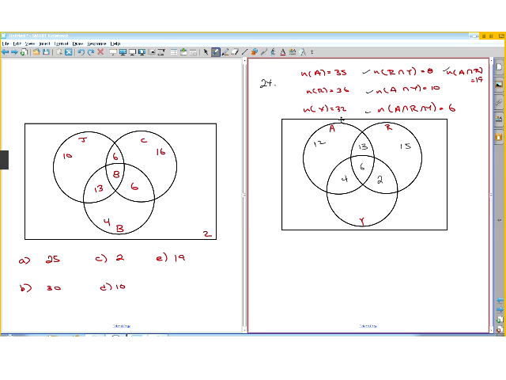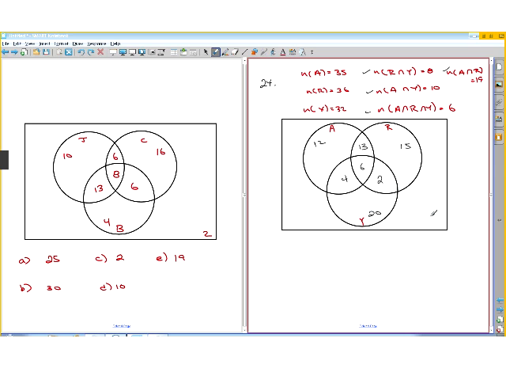So we do the same thing here. Y has 32 in it. That's where they messed up. So we take 32, we subtract off these three. So we subtract 4, subtract 6, subtract 2. 32 minus 4 minus 6 minus 2 is 20.